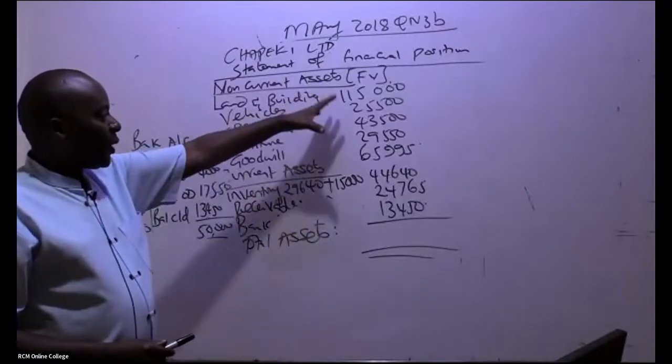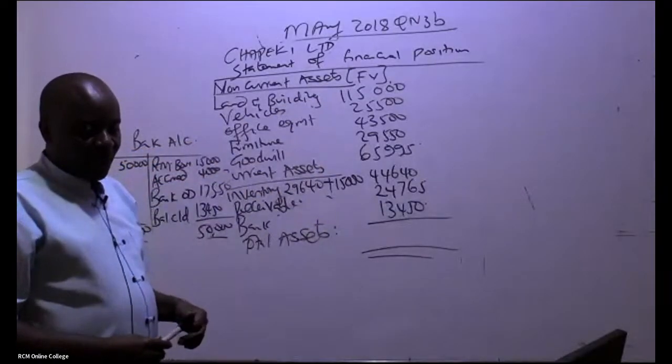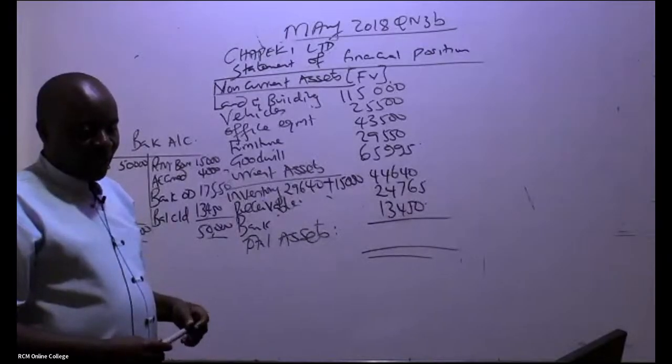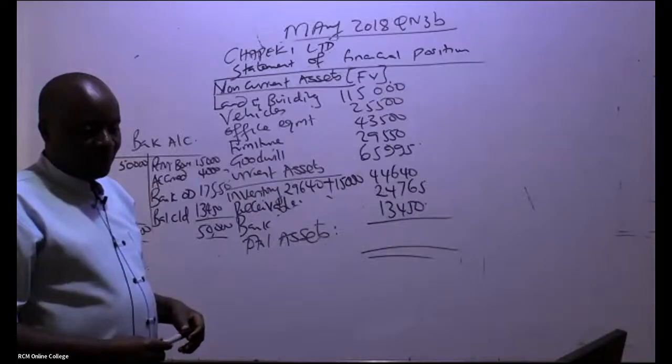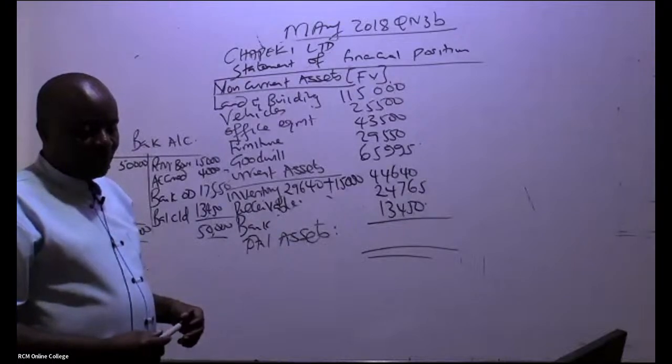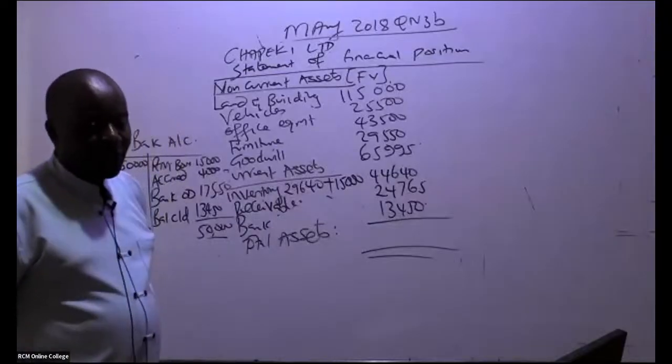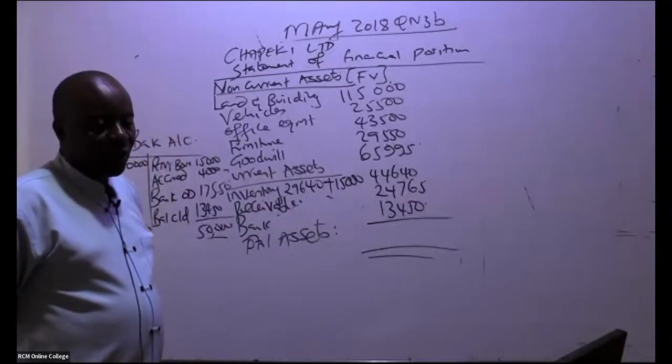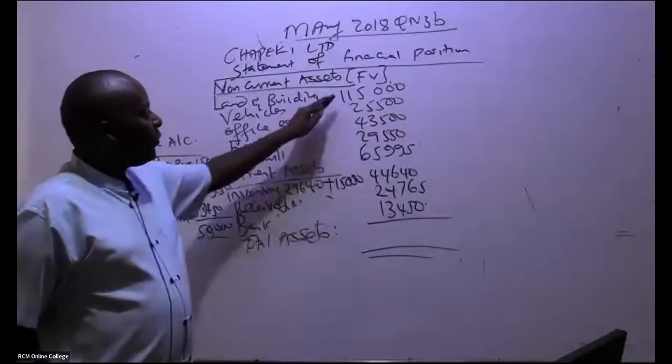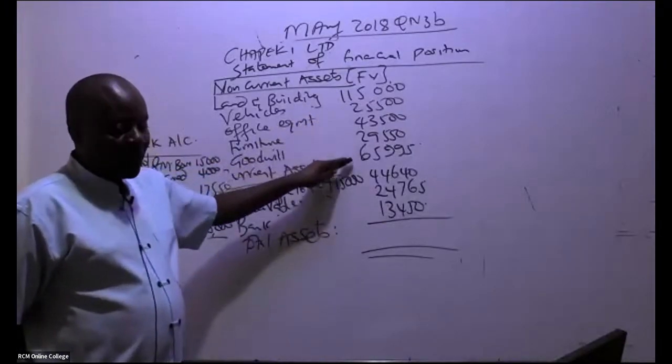From everything. You are adding up everything. 2,881,70. Can somebody else confirm that figure? You're adding up everything from here, vehicles, everything.